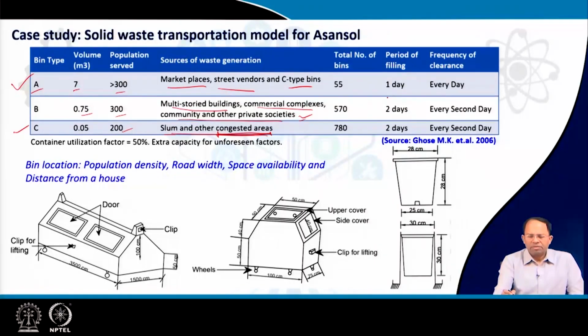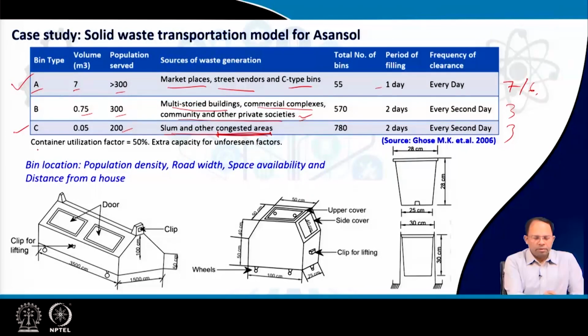So the frequency of cleaning for the A-type bin is daily, whereas the frequency of cleaning for the other two kinds of bin is every 2 days. So that means around 3 times per week, whereas the A-type is done 7 days or 6 days per week.